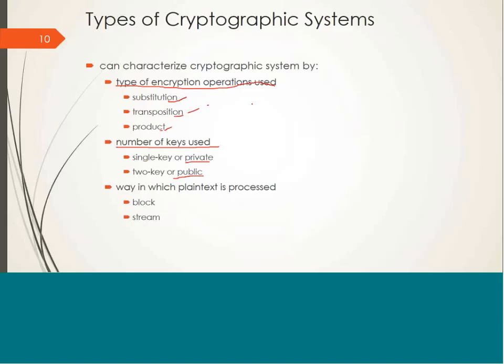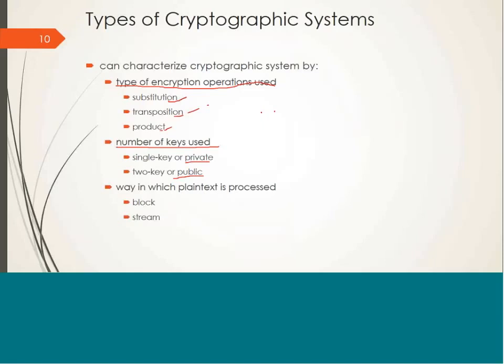So there could be some criteria for replacement as well. In case of transposition cryptographic algorithms, the idea is to rearrange the elements of the plain text. That means we perform permutations on the elements of the plain text.